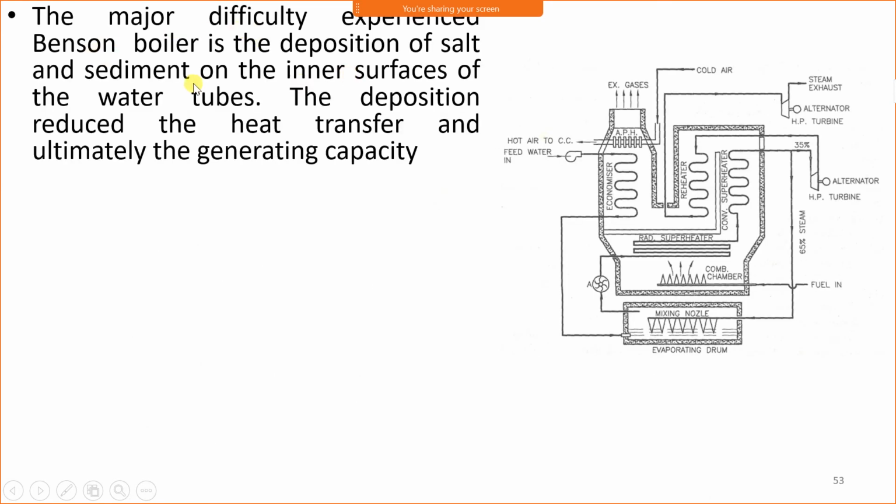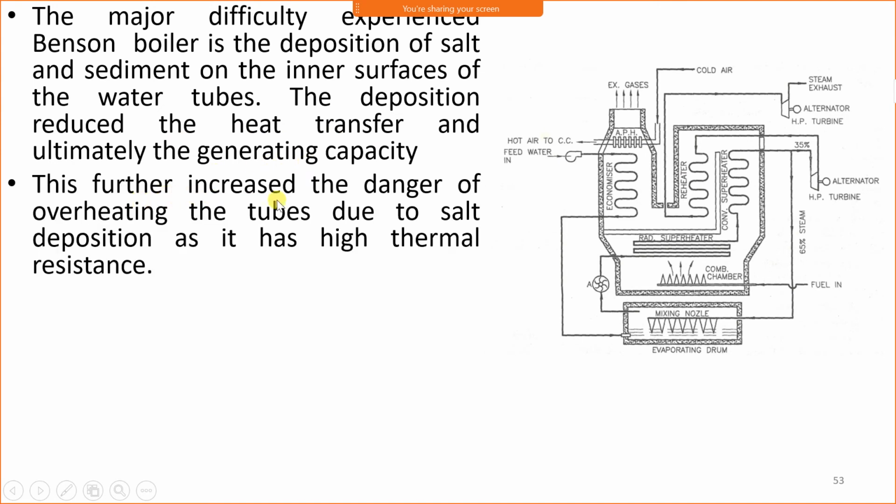The major difficulty experienced in the Benson boiler is the deposition of salt and sediment on the inner surface of the water tube. The deposition reduces the heat transfer and ultimately the generation capacity. This further increases the danger of overheating the tube due to salt deposition, as it has higher thermal resistance. Means the deposition forms the scale, and scale has higher resistance to heat transfer.